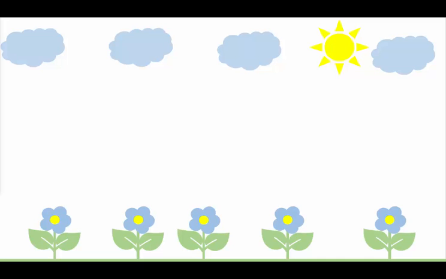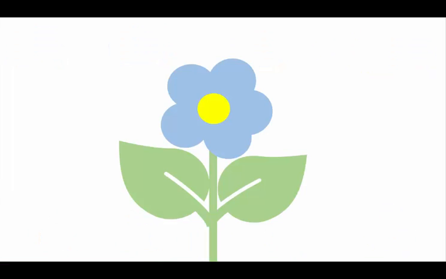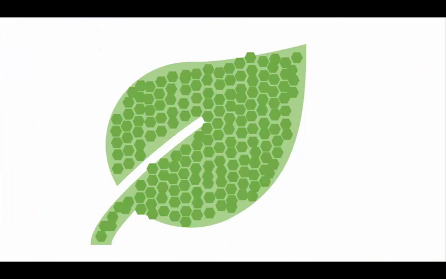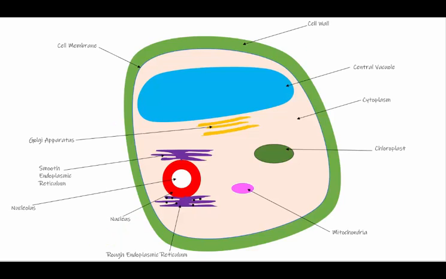All living organisms are composed of one or more cells. So here we see a field of flowers. To see the cell, we're going to focus on the leaf. Now if we look at the leaf, the hexagons you see represent cells. If you look inside a cell, you would see all the structures inside. This is a eukaryotic plant cell. It has many structures such as the nucleus, cytoplasm, and more.